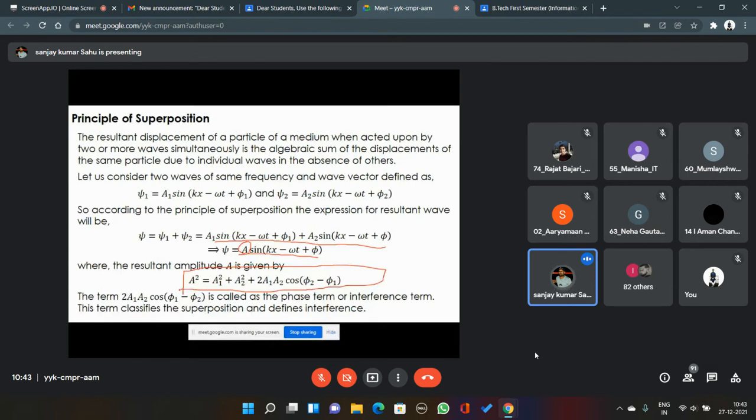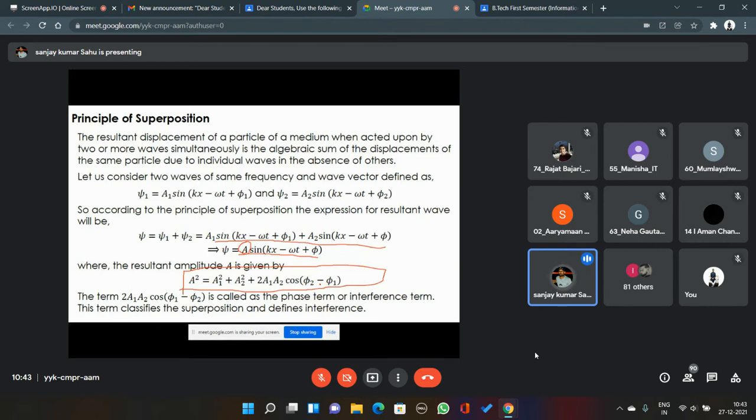This is the expression for the amplitude of the resultant wave generated by the superposition of these two component waves. And phi is nothing but phi 2 minus phi 1, called the phase difference between these two waves.